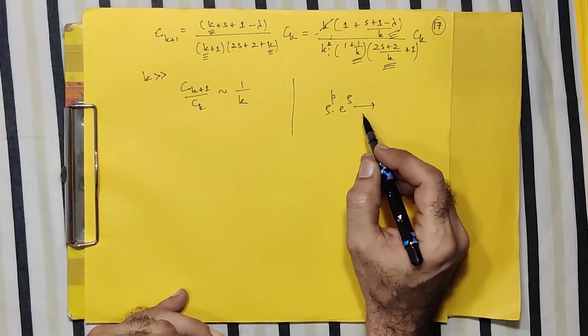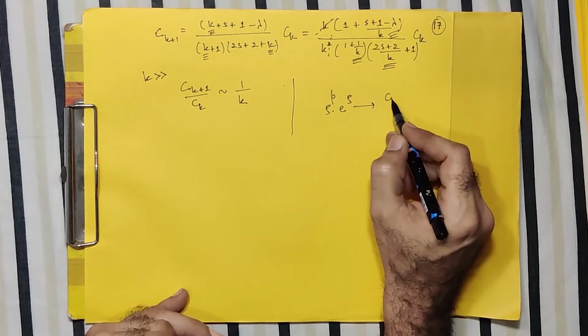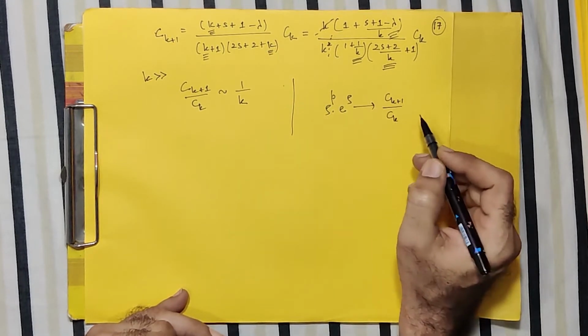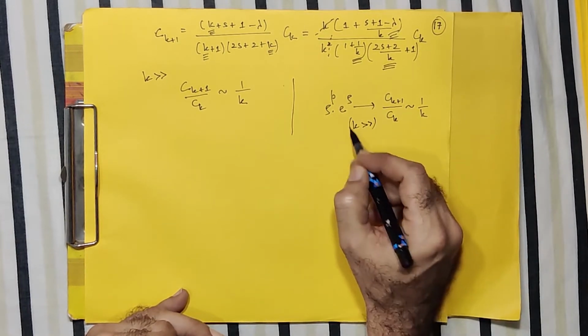So whenever your series is of this form, the coefficient ratio for a very large k behaves as 1 by k, where k is very large.